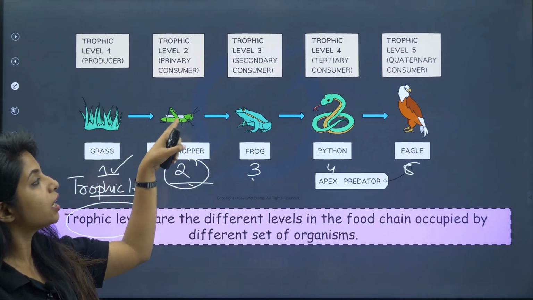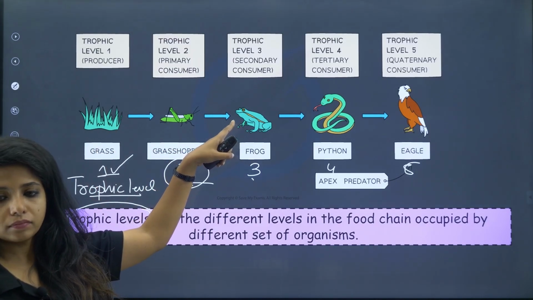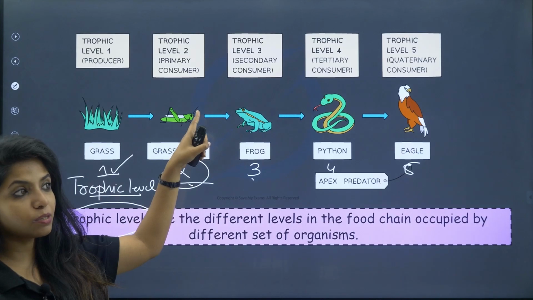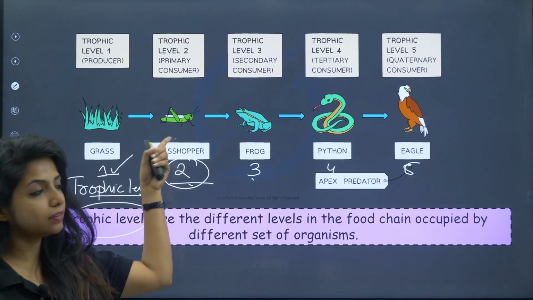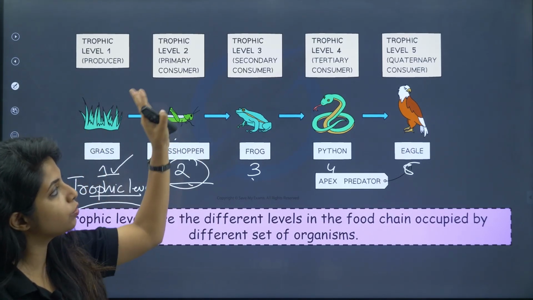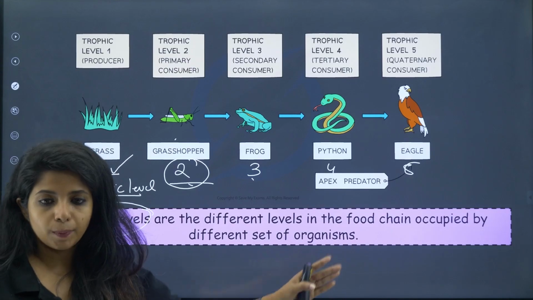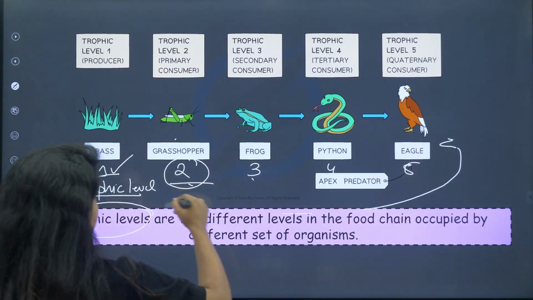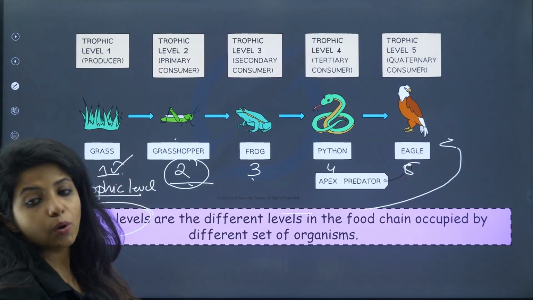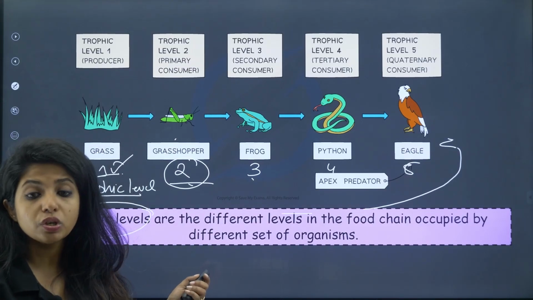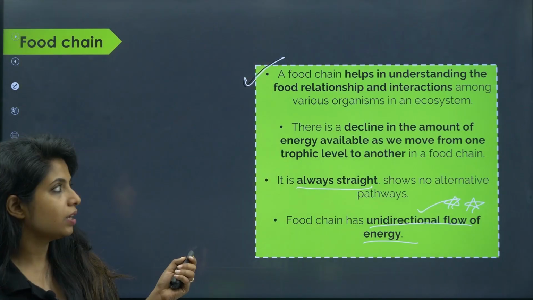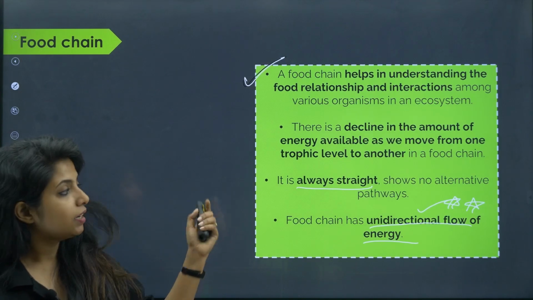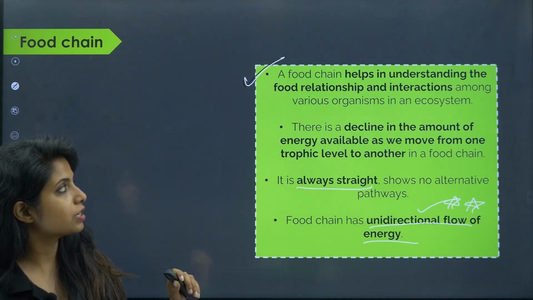You won't see that a grasshopper is being eaten by a frog and the frog is being eaten by the grasshopper. You cannot see that. It does not work the other way. So basically energy goes only in a unidirectional way. And even though it interconnects, later on when this eagle dies, all the nutrients are taken up and used by the plants. All this is interconnected, but it is always unidirectional, children. Please remember that. It is always straight and it is a unidirectional flow of energy.